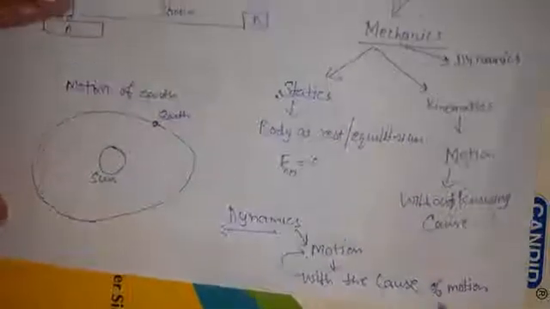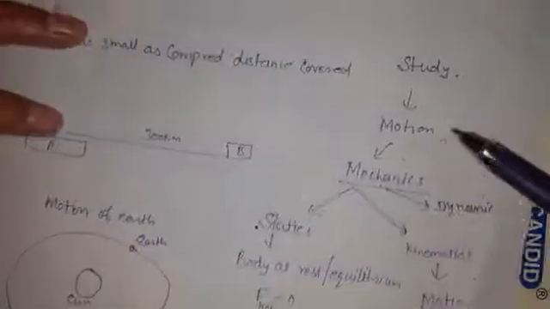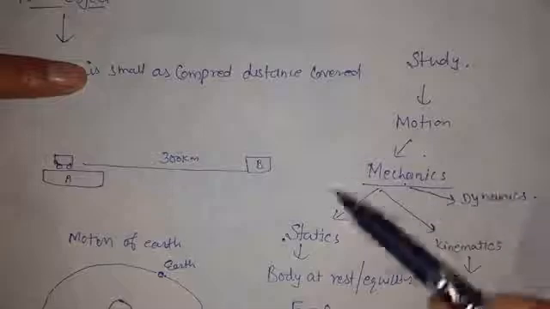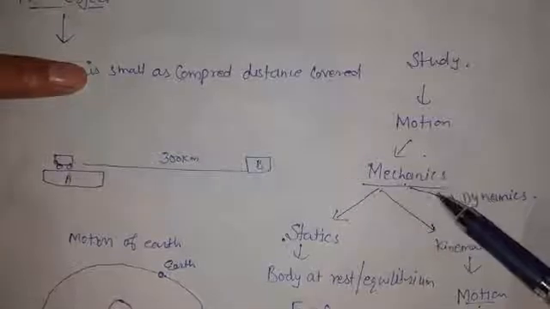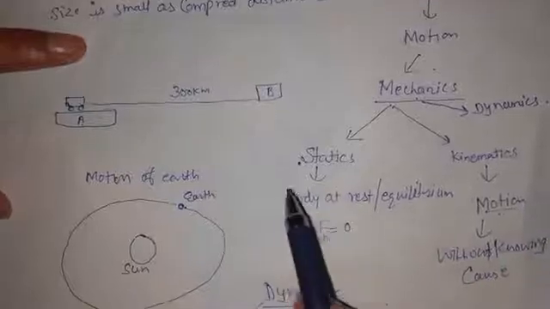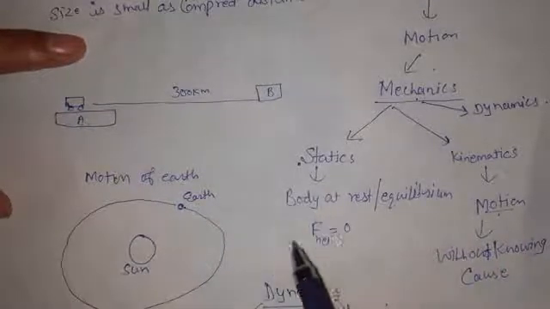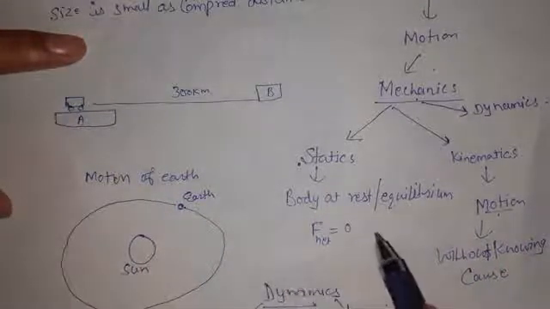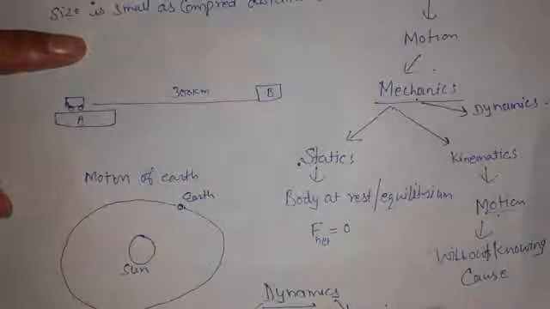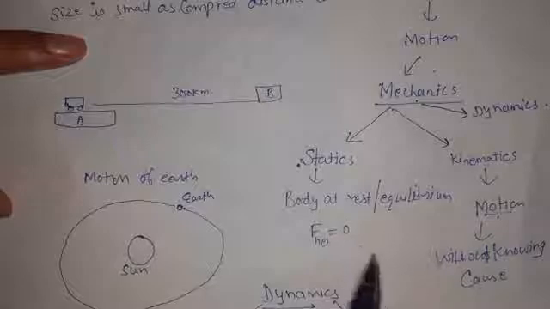So the study of motion is done in the branch of physics named mechanics. Mechanics has sub branches. In statics we study that the net force will be 0. It is not saying that there is no force acting. ठीक है, बहुत सारी फोर्स लग रही है लेकिन नेट फोर्स क्या होगा, 0.